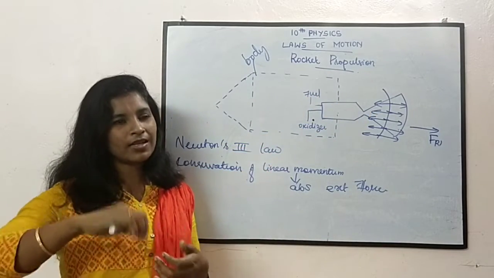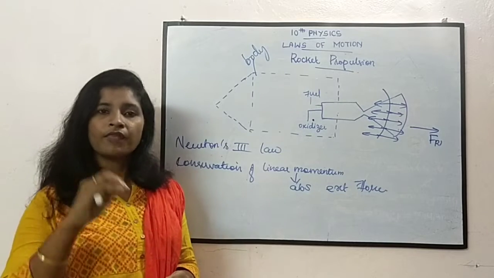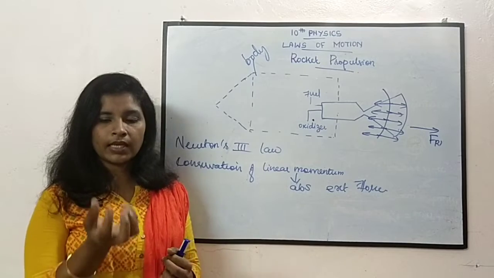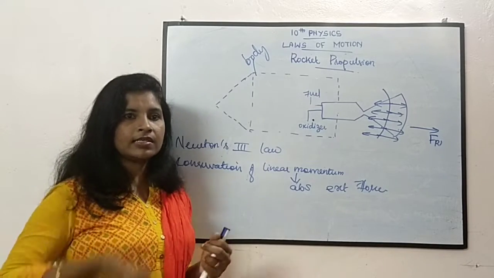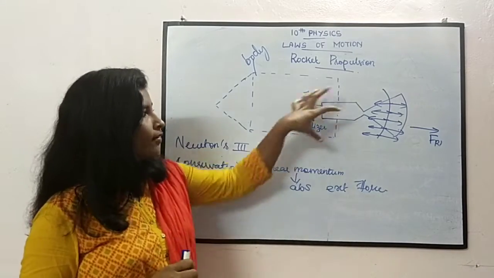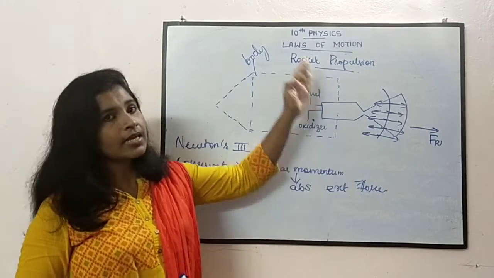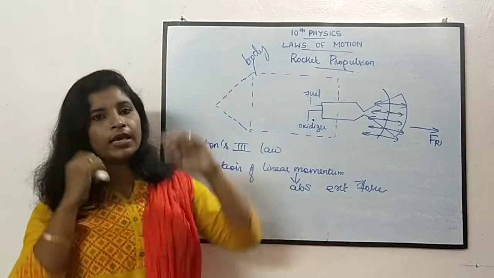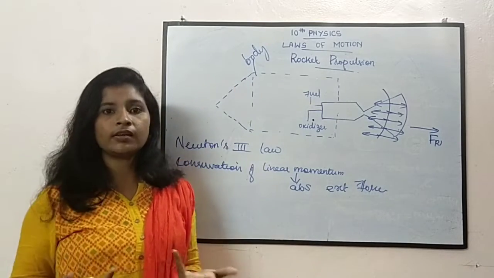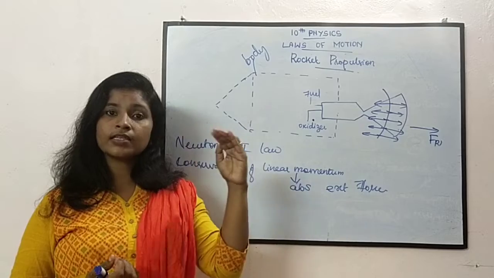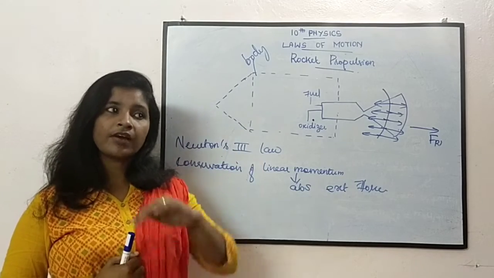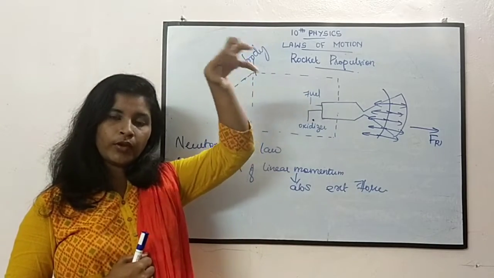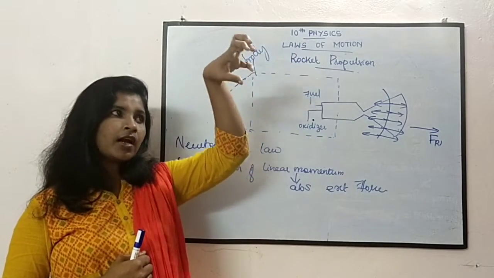So finally what happens? Its mass is reducing. So when the mass reduces, the velocity will be increasing. Why? Have you always seen that when the mass is very low, it moves easily, right? So here when the mass is reducing, the velocity increases. So as it goes up, what happens? Velocity will be increasing. Okay, until when will it increase? This velocity, it will reach a terminal velocity. That is, finally it will stay at one velocity, right? It stays at one place, and once it has gone into the vacuum, it will stay there.